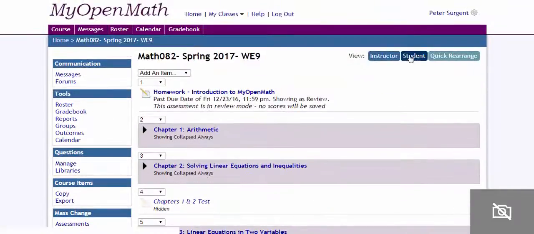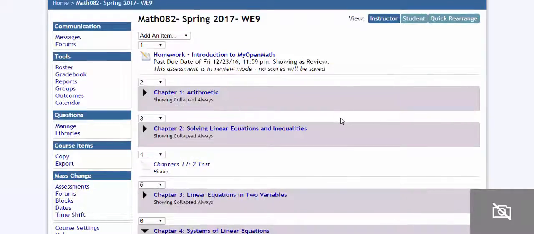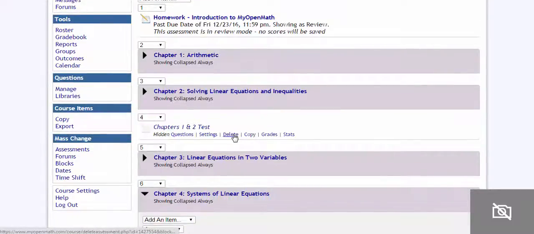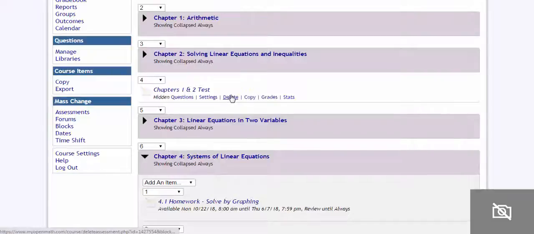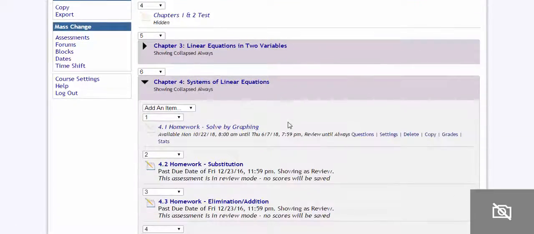It's always good to go back and forth between instructor view and student view, because as you make changes as an instructor, you can see what the student will see after you make those changes. You could delete these if you want. If I'm teaching a lecture course, I might delete these. Remember, this is your copy of the course. You're not going to delete it from the master, so it's okay to remove stuff if you want.